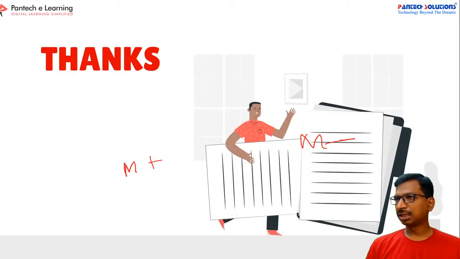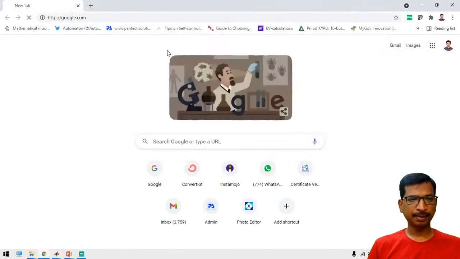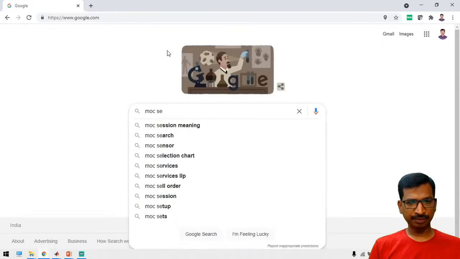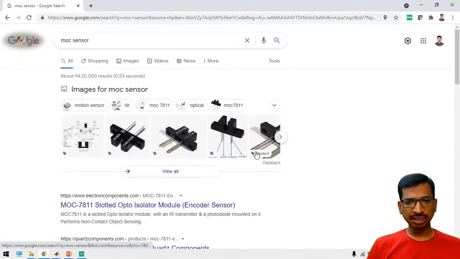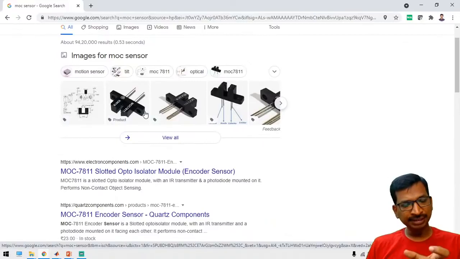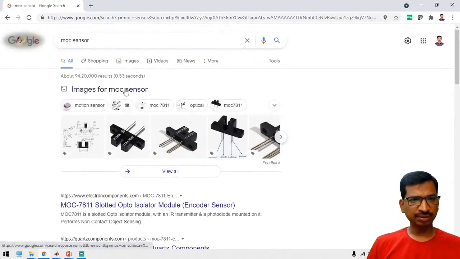For the Hall sensor, just go to Google and type MOC sensor. In this MOC sensor, again, this is a spindle sensor. A similar kind of sensor, like an optical sensor, is there, so you can use that one.